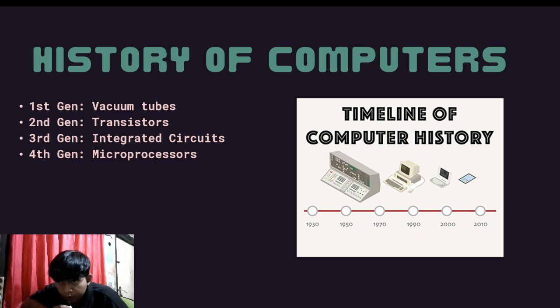History of computers. The first generation is vacuum tubes, around 1950 to 1970. The second generation is transistors, 1970 to 1990.